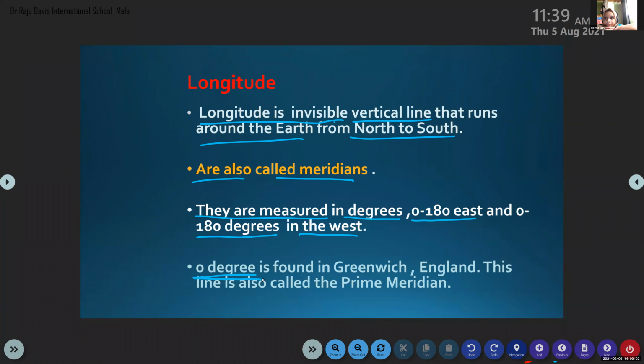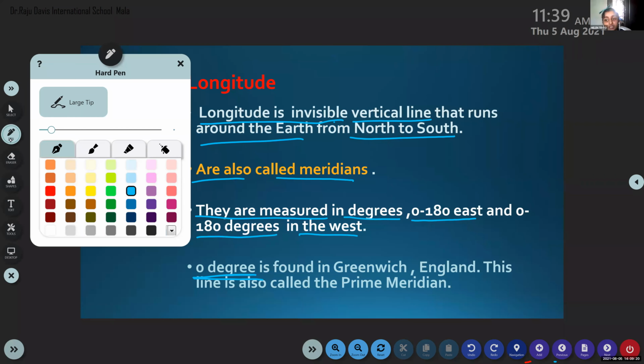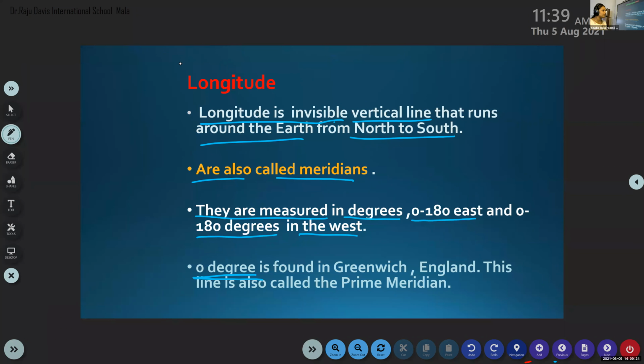0 degree is found in Greenwich in England. So this line is known as the prime meridian. So 0 degree longitude is known as the prime meridian, and it is also known as the Greenwich meridian. Why is it called Greenwich meridian?